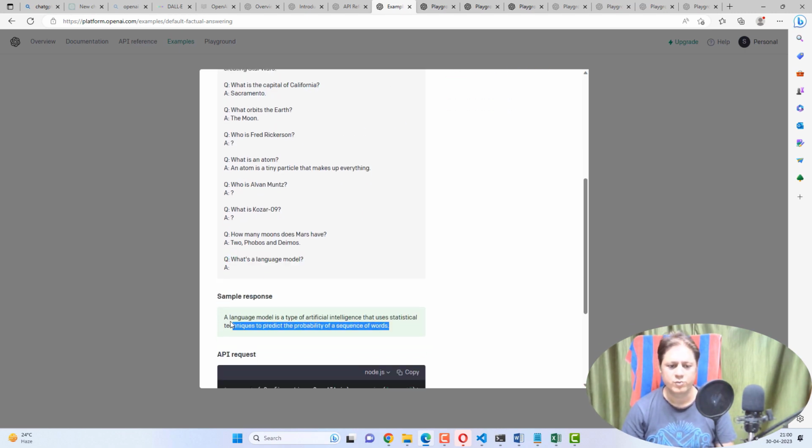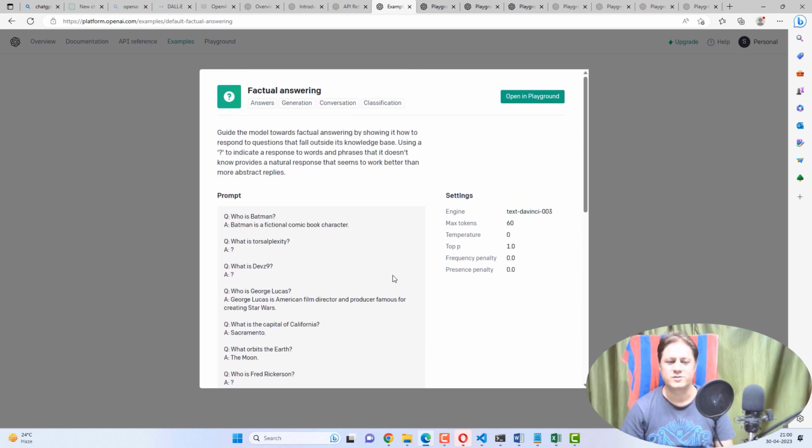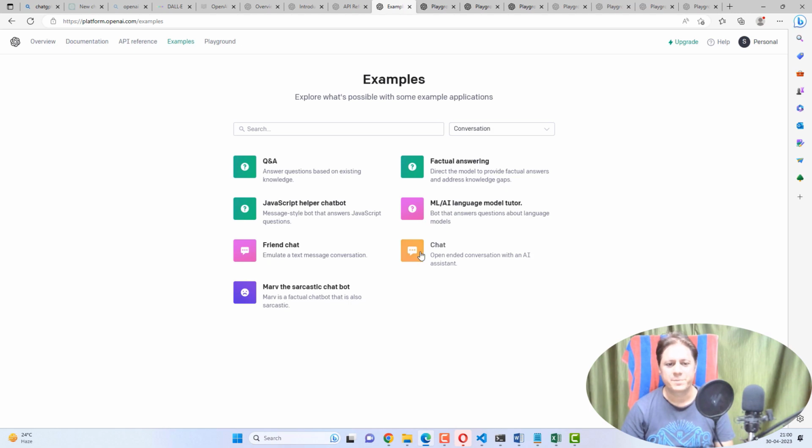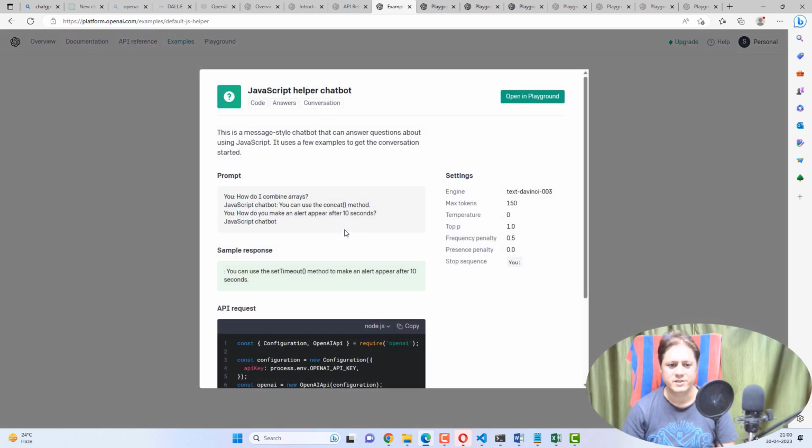You don't need to provide it, ChatGPT will automatically give it, because it has lots of knowledge about the world. So the user is asking what is a language model, and it is responding with this text, a definition of language model in simple language. Okay, so this was the use case. You can use it in your program wherever you want. Let's move on to another category. It is the JavaScript helper chatbot.